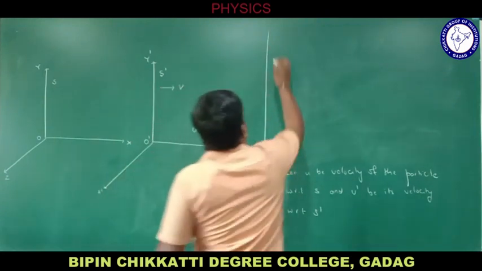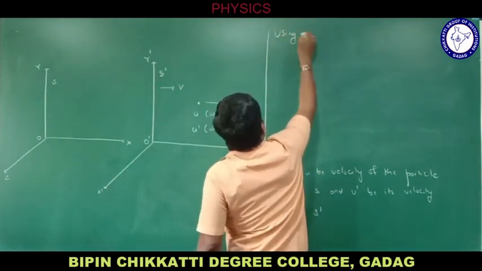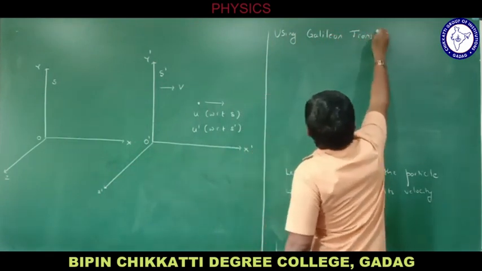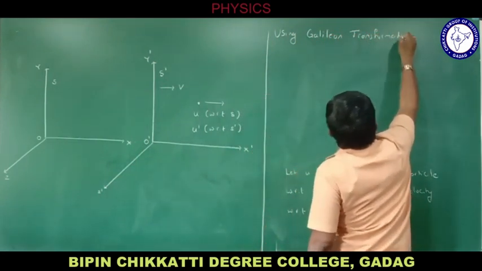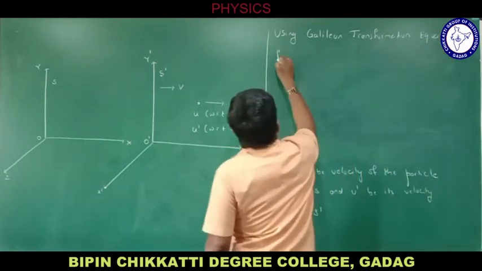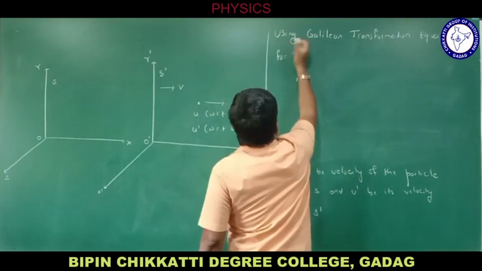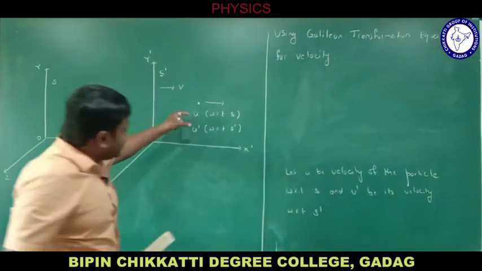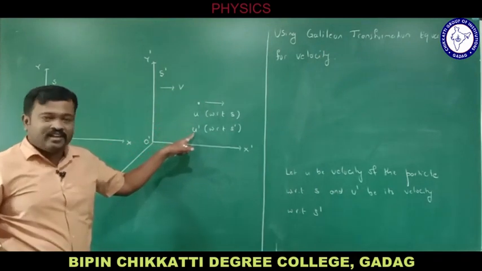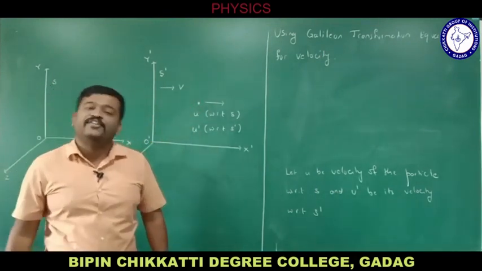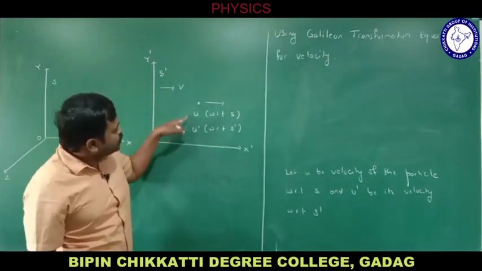Now let us consider the Galilean transformation equation for velocity. We know the relationship between u and u dash. If it is moving along the positive x axis, what is the relation we have already derived in the last class? So what is the relation between u and u dash?